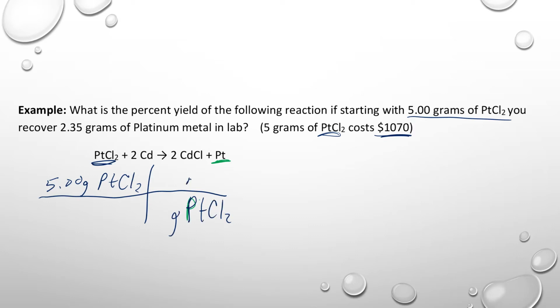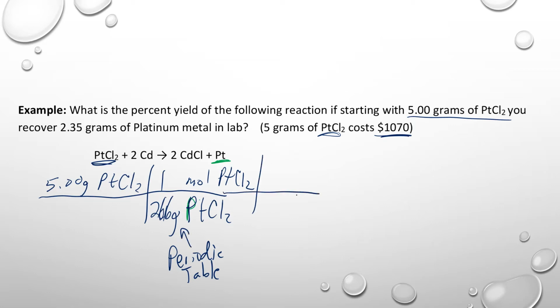grams into moles of platinum chloride. And that will come from the periodic table. So the periodic table will tell us that one platinum is 195, and then chlorine is 35.5 times 2. So that comes out to be 266 grams in 1 mole. That's a 266. So that comes from the periodic table.